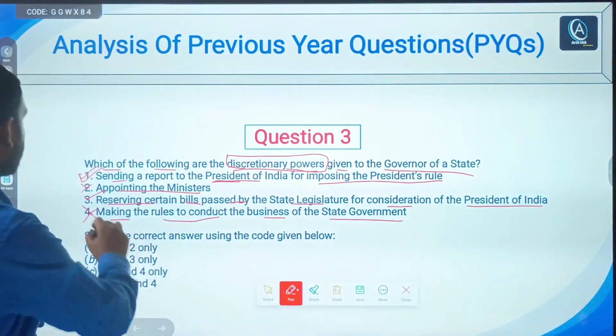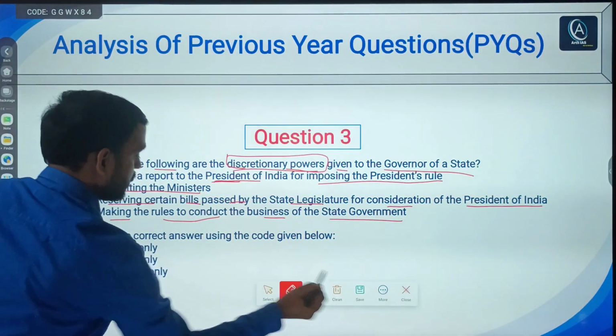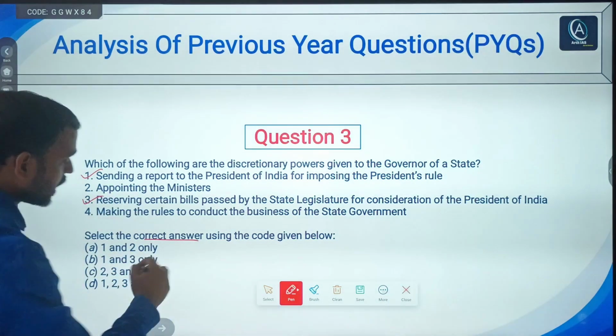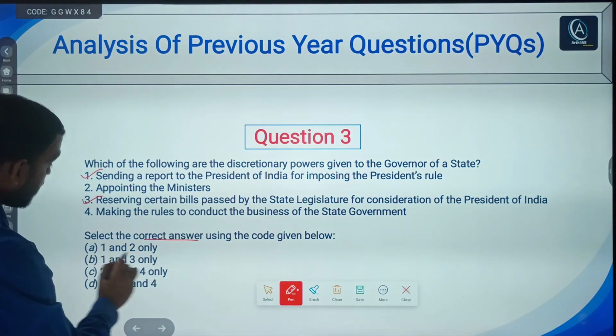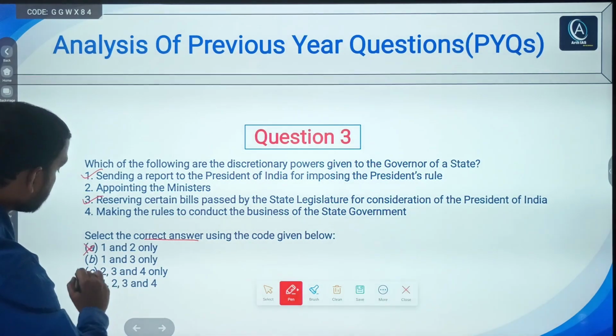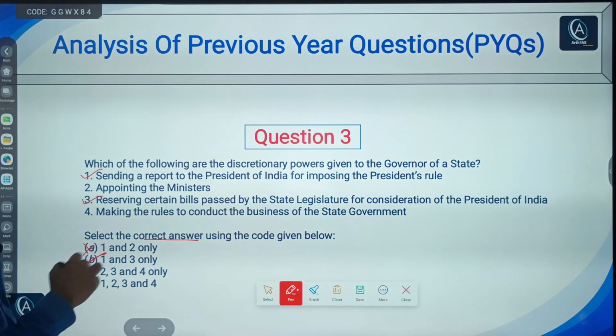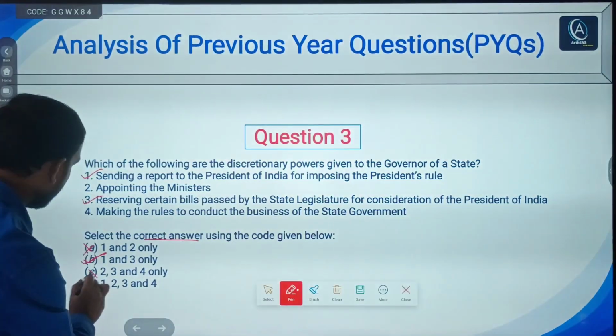So only statement 1 and 3 are correct, right. 1 and 3 are correct, so you can choose the correct option. First says 1 and 2, no. B says 1 and 3, obviously B would be the right answer. Only statement 1 and 3 are correct, right. No need to go for C or D.